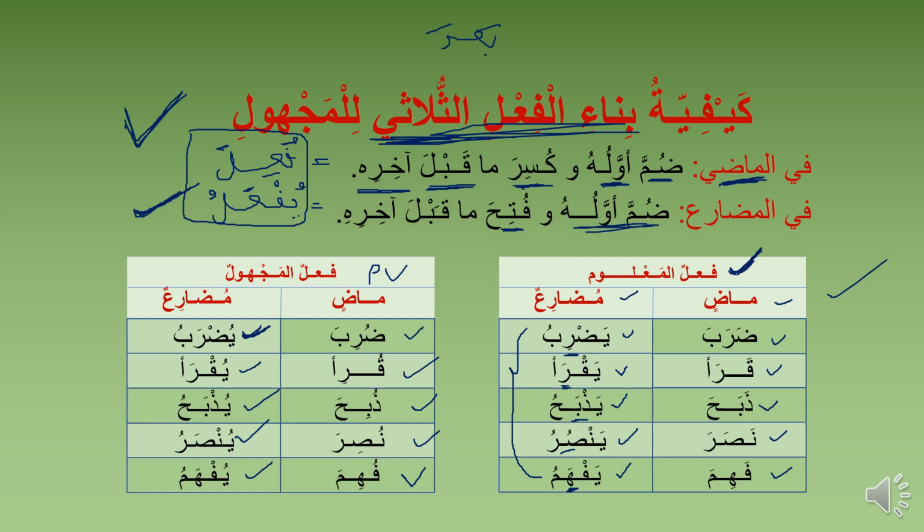So try to read them. And even if you are reading the ones with the signs, make sure you are getting the meaning. Get a dictionary, look for how the mudari will come, how the masdar will come, how the subject will come, and things like that.